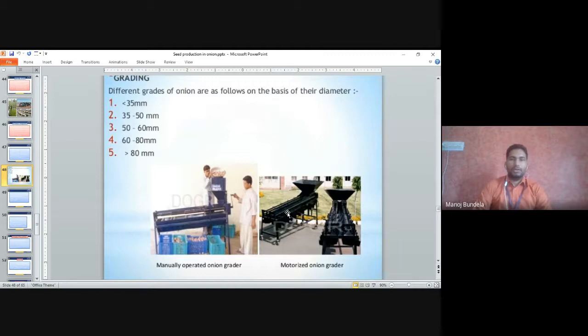The grading is based on diameter: less than 35 mm, 35 to 50 mm, 50 to 60 mm, 60 to 80 mm, and more than 80 mm diameter. The machines are the manually operated onion grader and the motorized onion grader. They grade according to size. They make holes, and through those holes the onion falls down and gets graded.